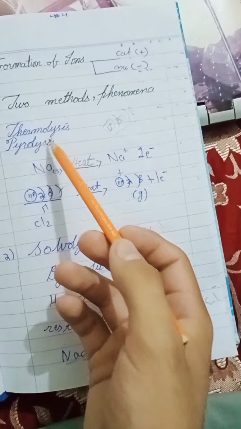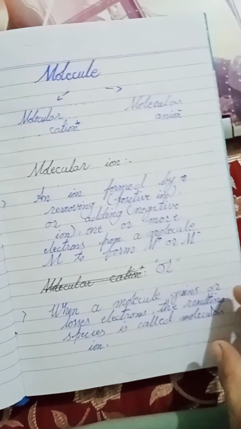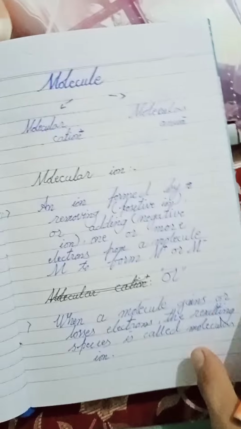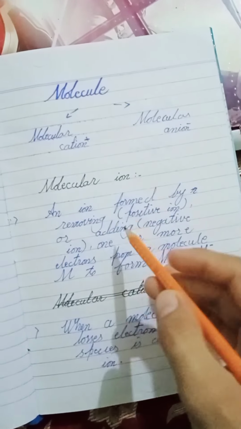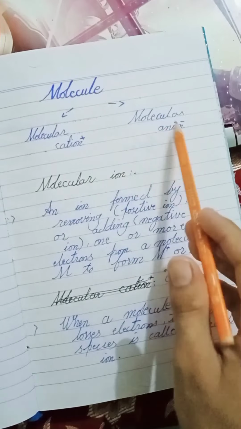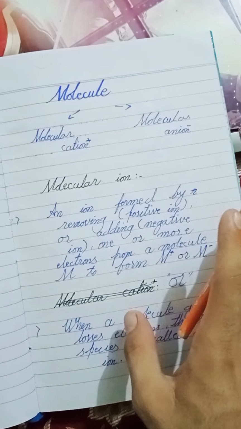In the last video, we learned how ions are produced. We have two processes: thermolysis and solvolysis. Now we are not going to repeat the lecture. If you want to see it, watch that video. Now let's start. Our topic is how molecules convert into cations or anions, and what molecular cations and anions are.